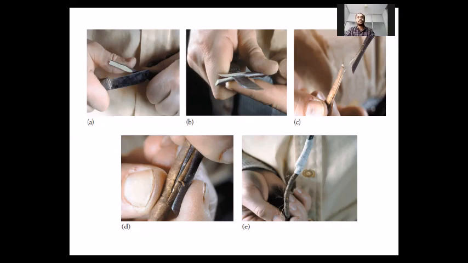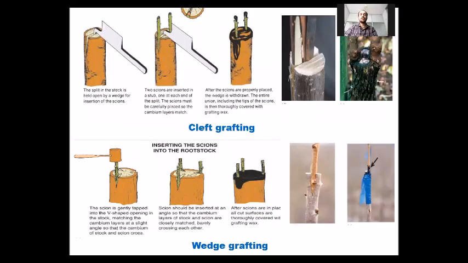Next type of grafting is cleft grafting and wedge grafting. These two types of grafting are normally followed for top working of trees. Now, what is top working? Again, a new term has come. Top working is the method by which we can renew an unproductive plant into a productive one by practicing either cleft or wedge grafting.